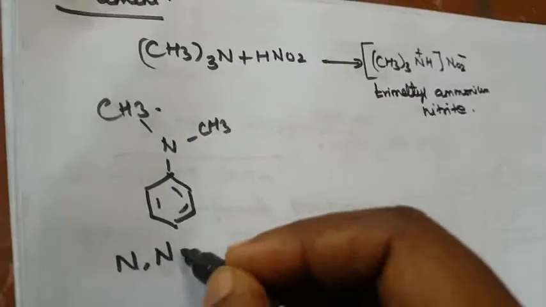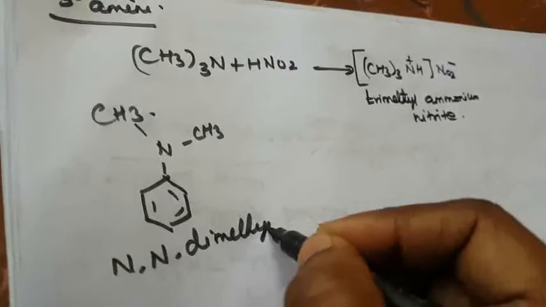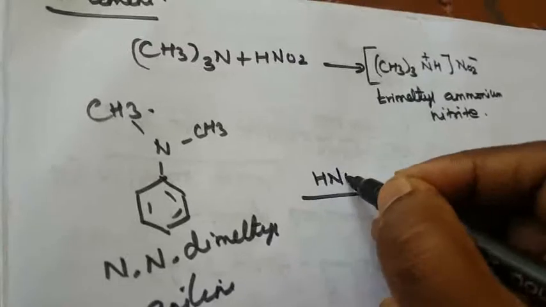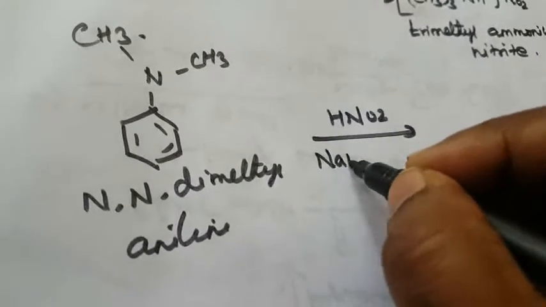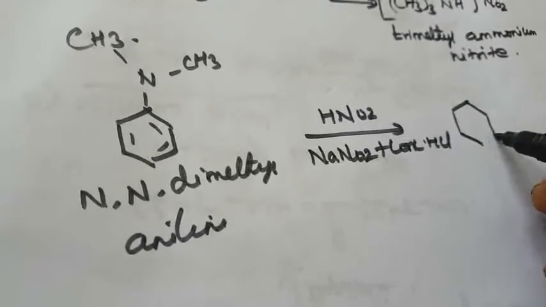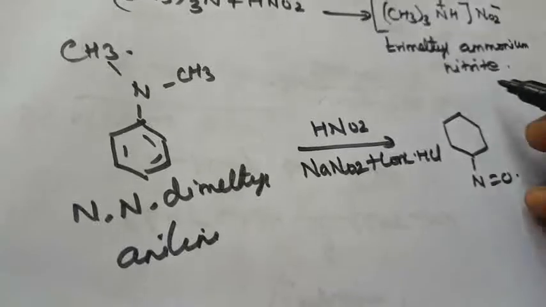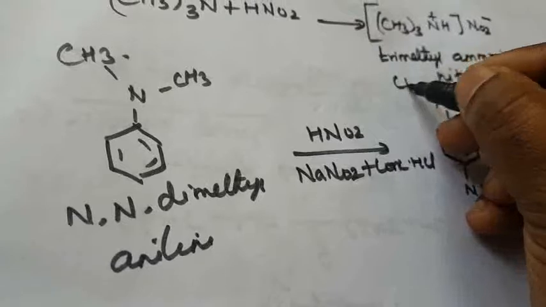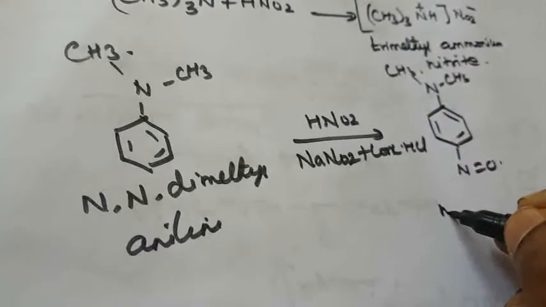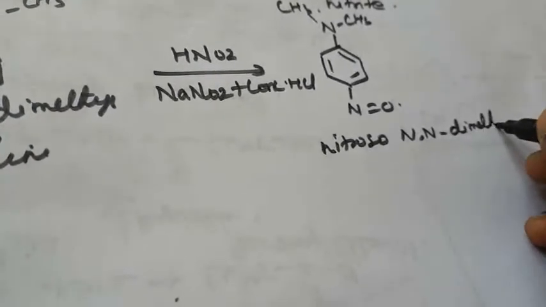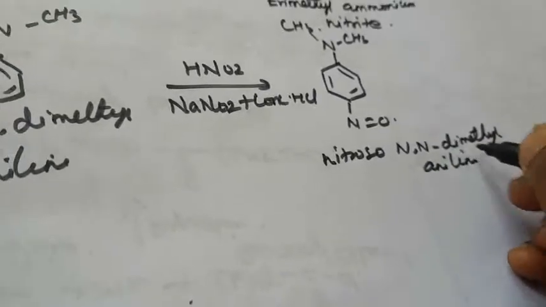Now N,N-dimethyl aniline, in the presence of HNO2, again NaNO2 plus concentrated hydrochloric acid, forms the para nitroso compound, the same compound, N-nitroso-N,N-dimethyl aniline. Okay, so this is another one.